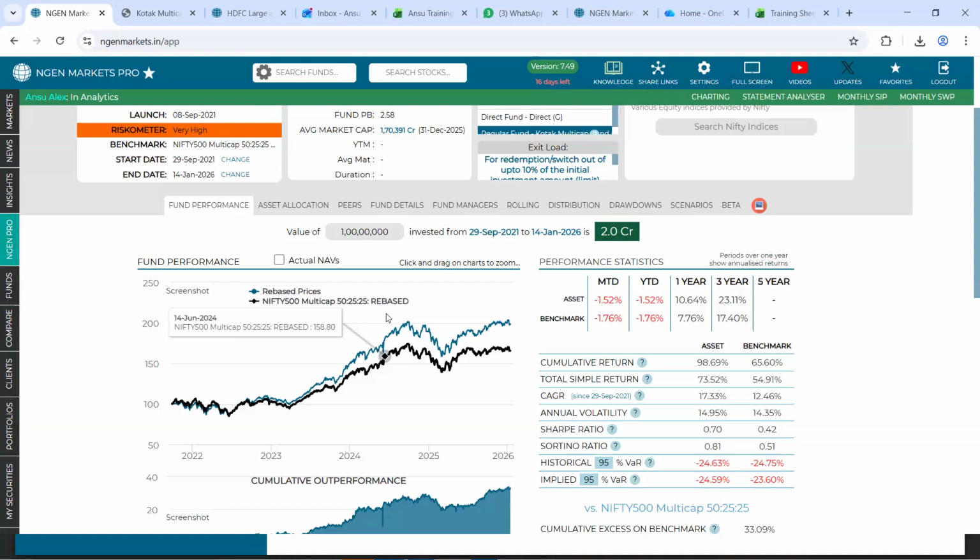Then whatever performance statistics that you show on the right side in the benchmark, is it the one which is shown in the chart or is it the one which is written there? Yeah, that's my question.